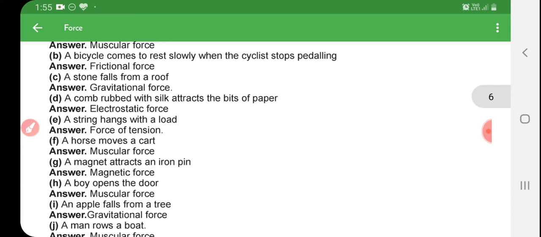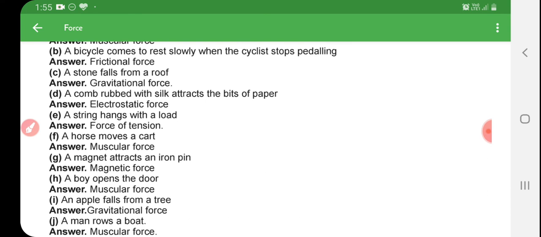Now, a string hangs with a load. The force of tension. A horse moving a cart. There are also muscular forces. A magnet attracts an iron pin. There will be magnetic force.